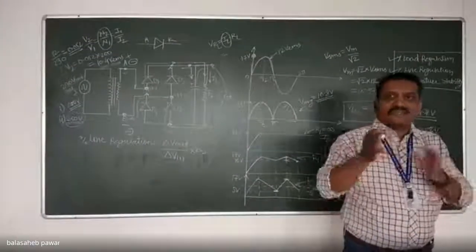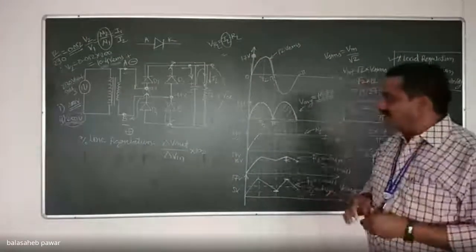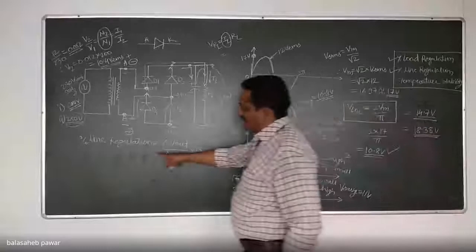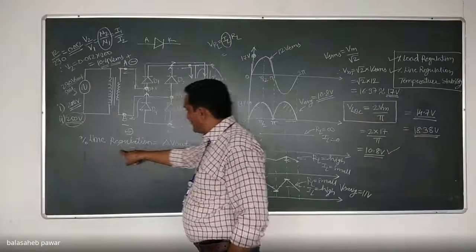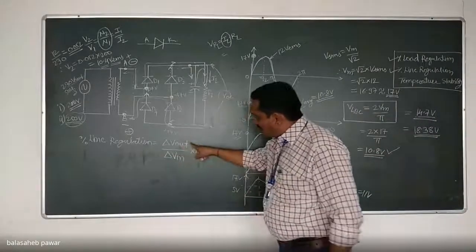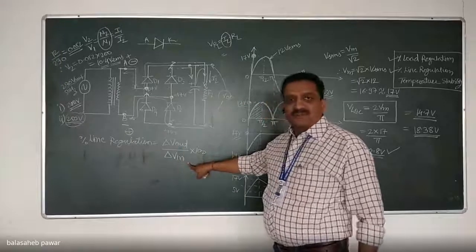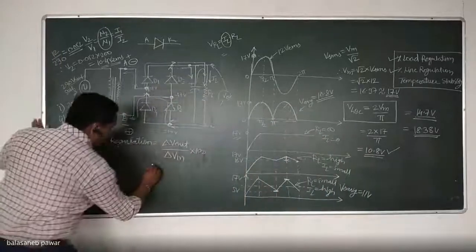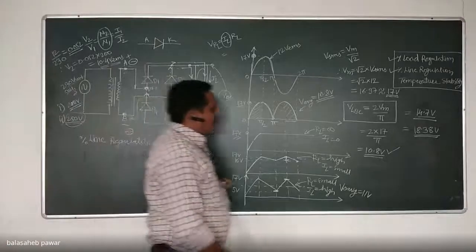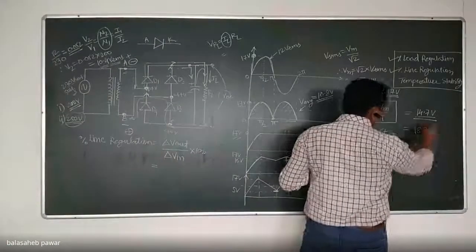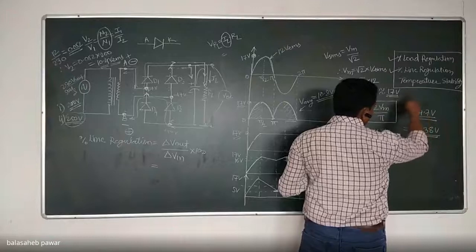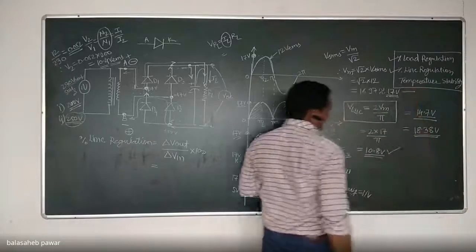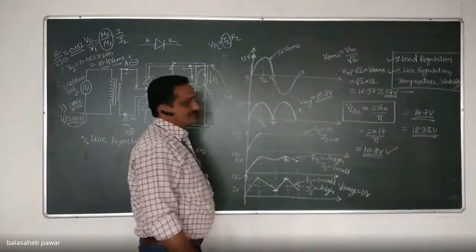No, it also gets changed. Right. So see, looking to this formula for percentage line regulation, it is change in output voltage with respect to change in input voltage. So in this case, change in output voltage, it is from 18.38 to 14.7, because this value will be available at the moderate, that is nothing but when supply voltage will be 230.